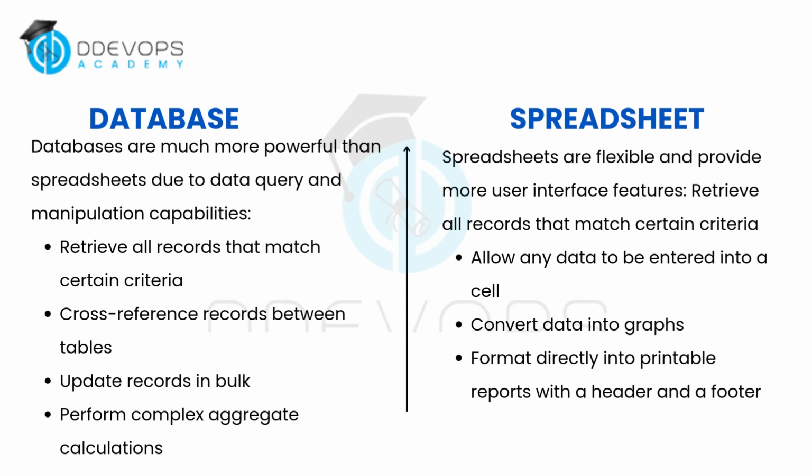Retrieve all records that match certain criteria. Cross-reference records between tables. Update records in bulk. Perform complex aggregate calculations. Spreadsheets are flexible and provide more user interface features. They allow any data to be entered into a cell, convert data into graphs, and format directly into printable reports with a header and a footer.